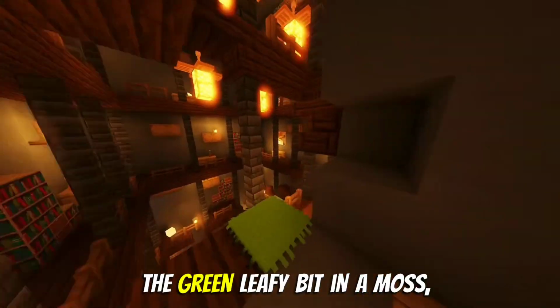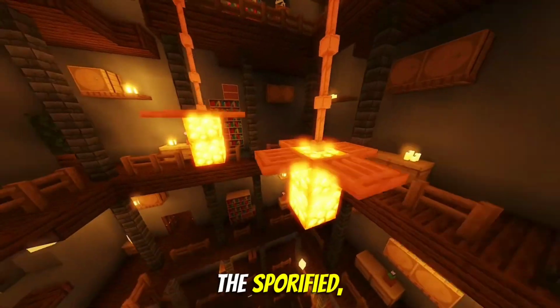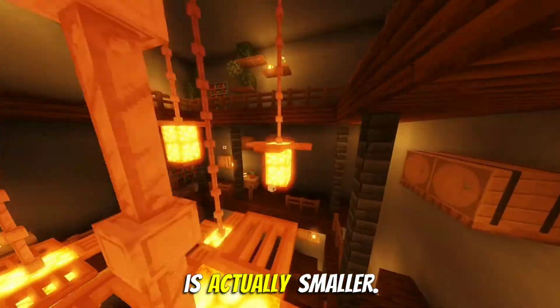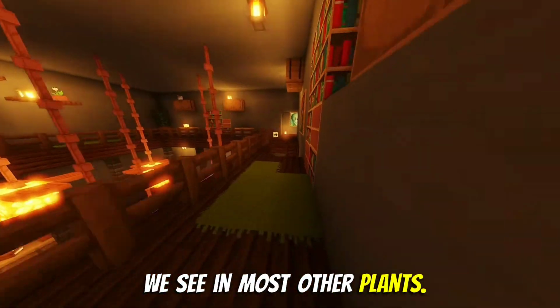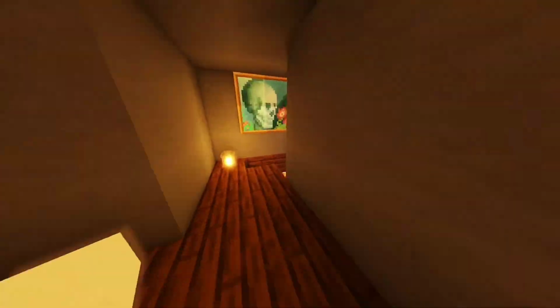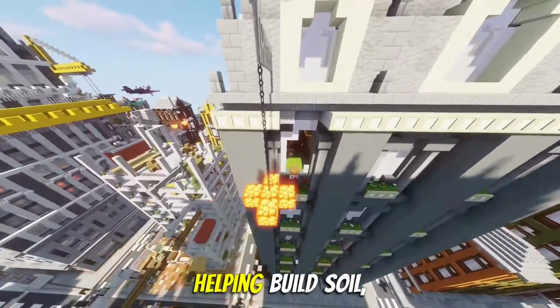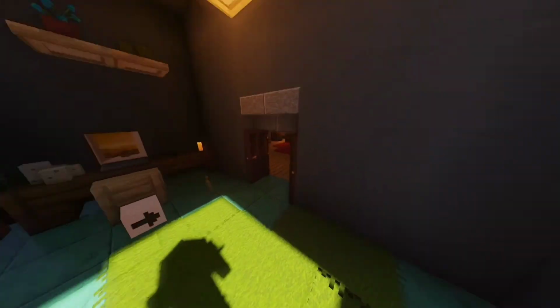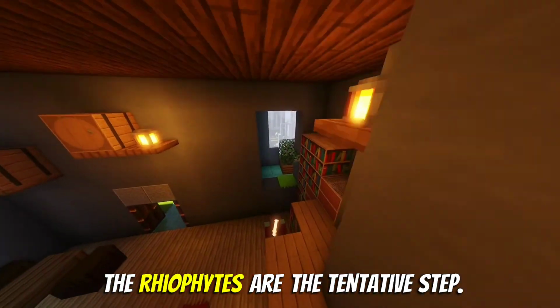And the main plant you see, the green leafy bit in a moss, that's the gametophyte, the part that makes gametes. Right. The sporophyte, the spore-producing part, is actually smaller and depends on that gametophyte. It's kind of the reverse of what we see in most other plants. Interesting. And ecologically, the sources mention they're important pioneers, colonizing bare rock, helping build soil, preventing erosion. That first foothold on land. Okay, so bryophytes are the tentative step.